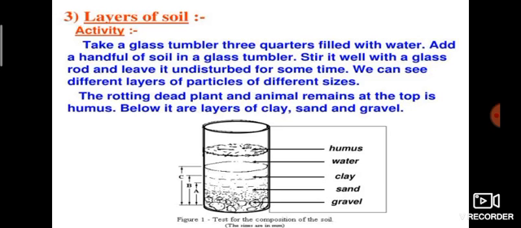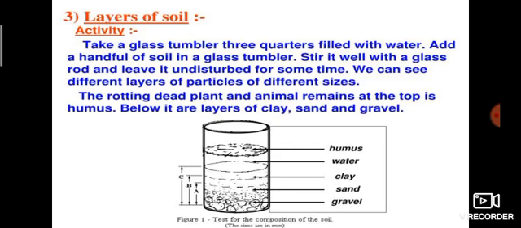Okay, dears, this is a small activity. Listen, take a glass tumbler three-quarters filled with water. Add a handful of soil to the glass tumbler. Stir it well with a glass rod and leave it undisturbed for some time. Wait for some minutes.